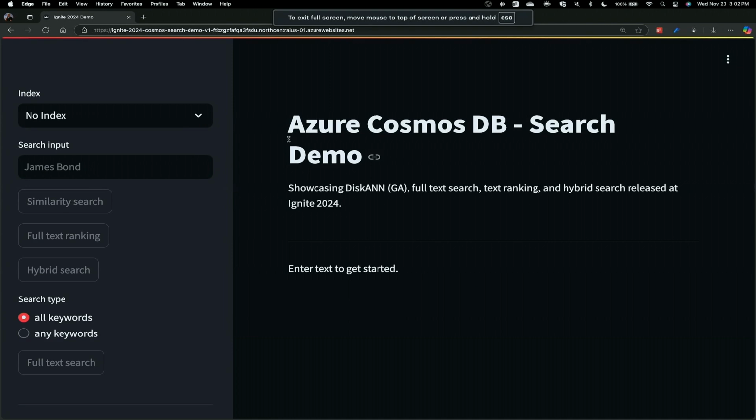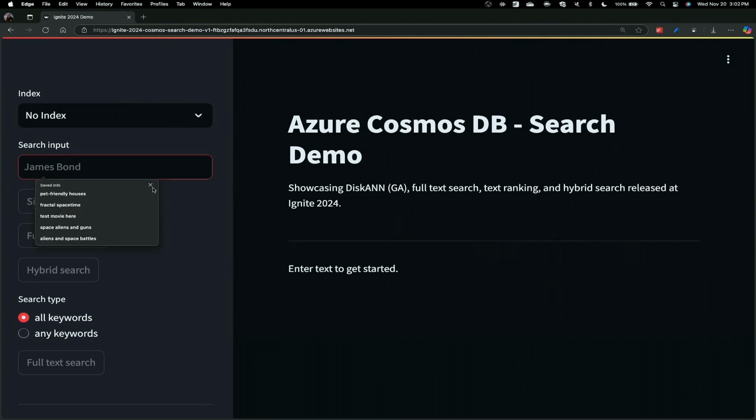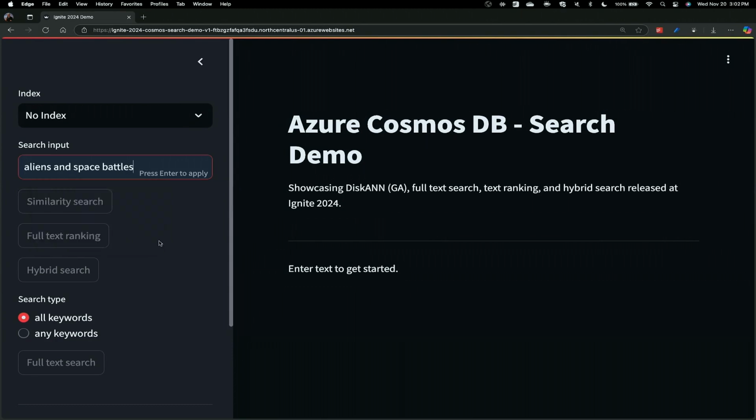So what we can see here is I can search a database, and the Cosmos DB collection that I've set up here contains movie information, right? So I can show you how to search for different movies in Cosmos DB, right? So for example, if I want to search for aliens and space battles or movies that have this in the description, I could run different searches here, right?